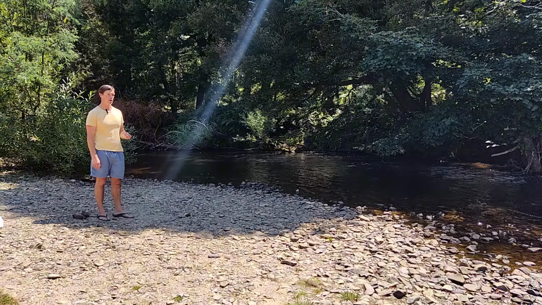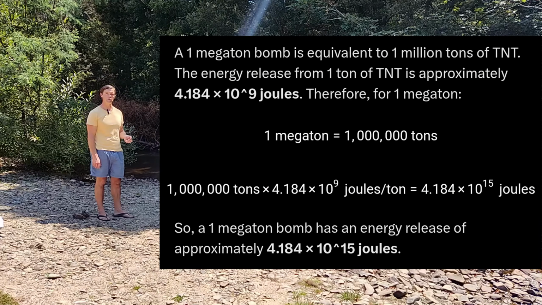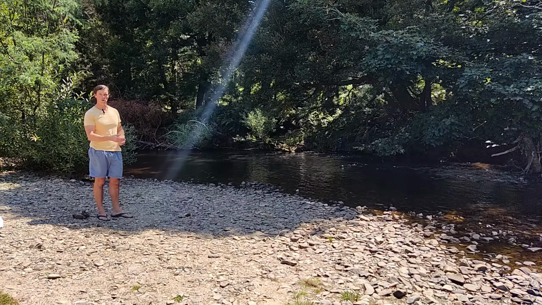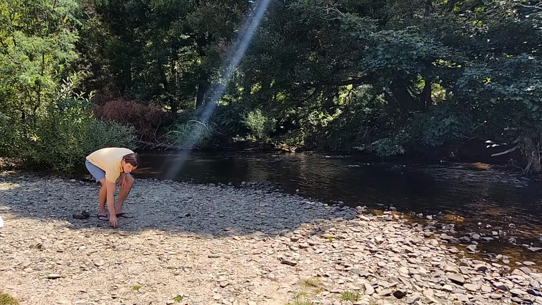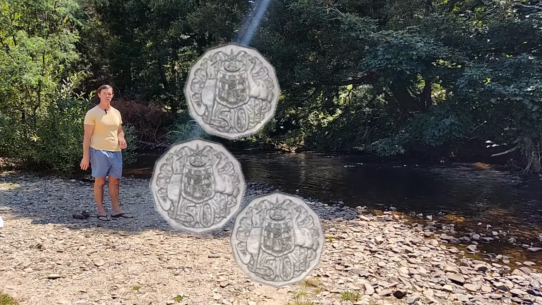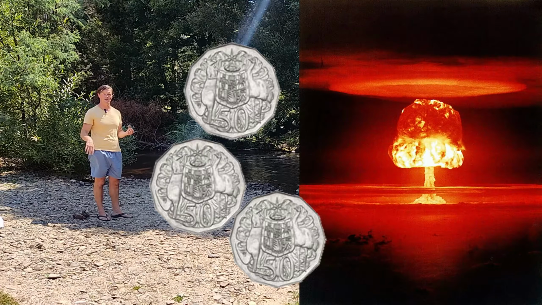If we have a look at this equation, or take a nuclear bomb for an example, if we have a megaton bomb, that's the equivalent of 1 million tons of TNT explosive. We can work through this equation and find out how much mass is required to be converted into energy to result in that giant explosion. And we can see that the amount of mass required is quite trivial, 46.6 grams. That's probably the equivalent of a small rock or 3 big coins, a very small amount of mass converted into a giant amount of energy.